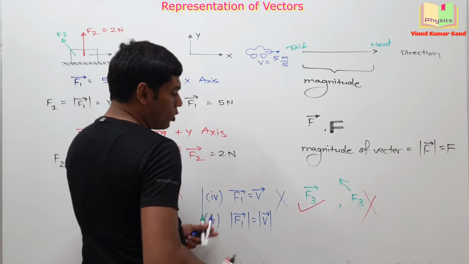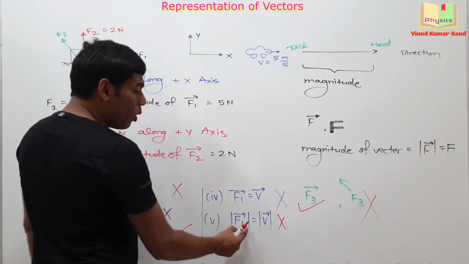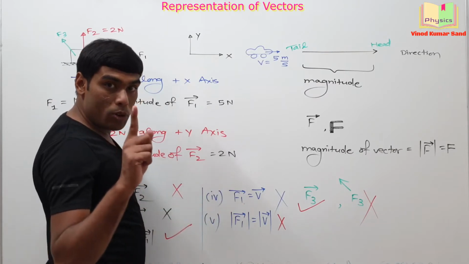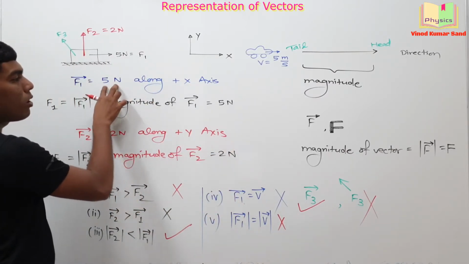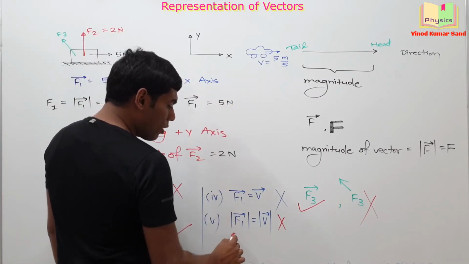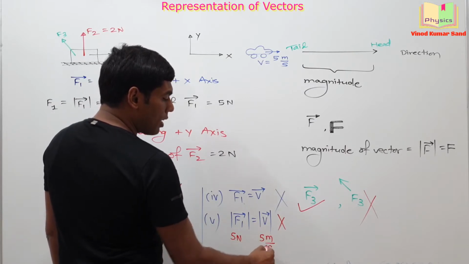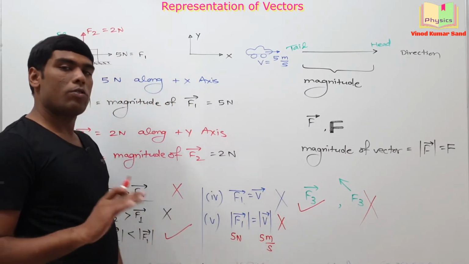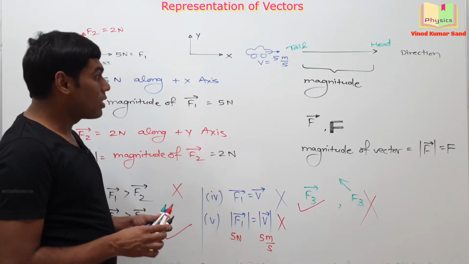This is actually wrong. Why? Mod F1 means the magnitude of the force, and in physics the magnitudes are always written with the proper unit. So this is actually 5 Newton and this thing is actually 5 meter per second, and you cannot compare 5 Newton and 5 meter per second. Getting my point?